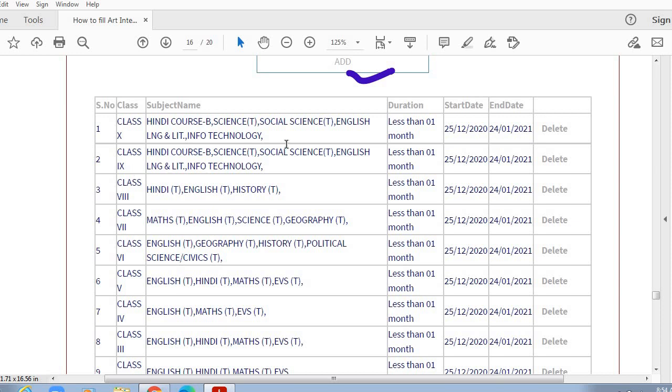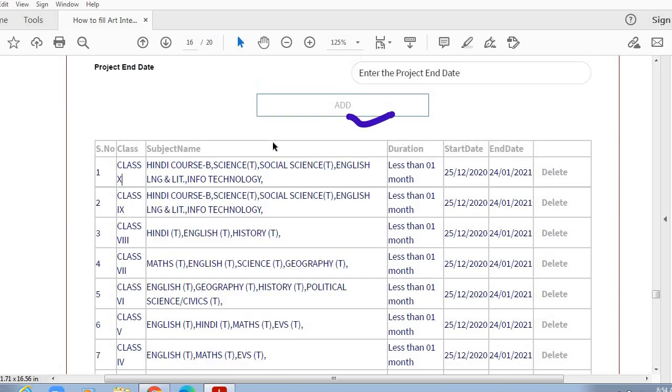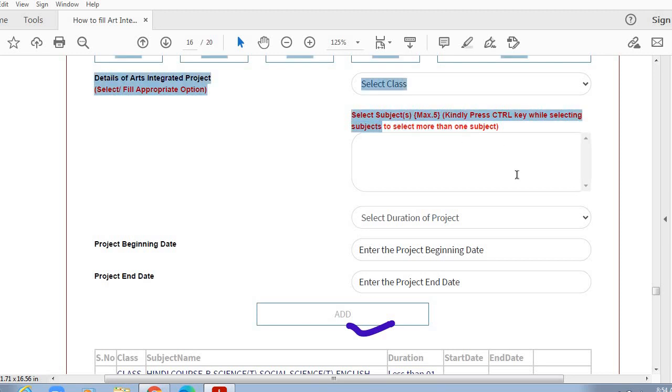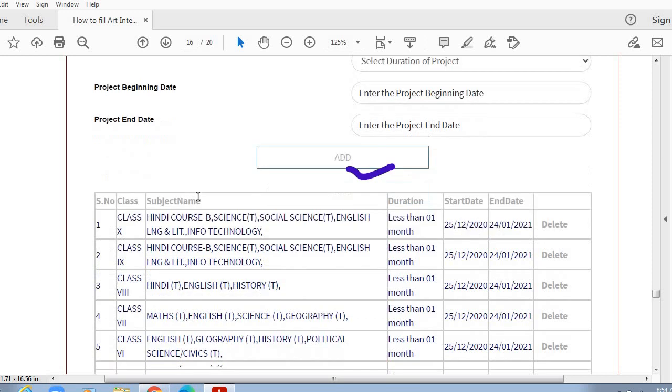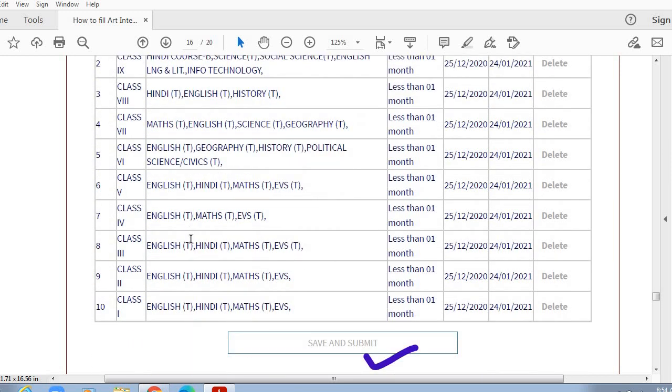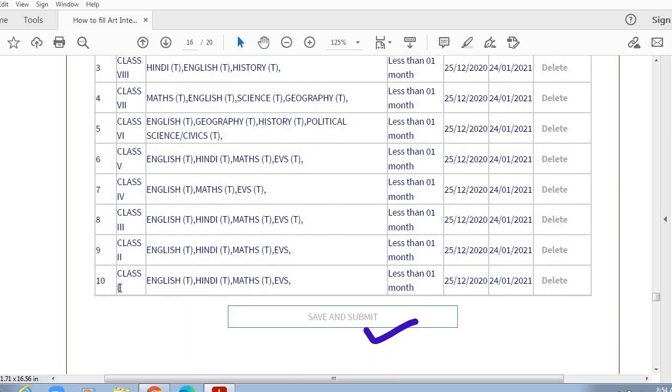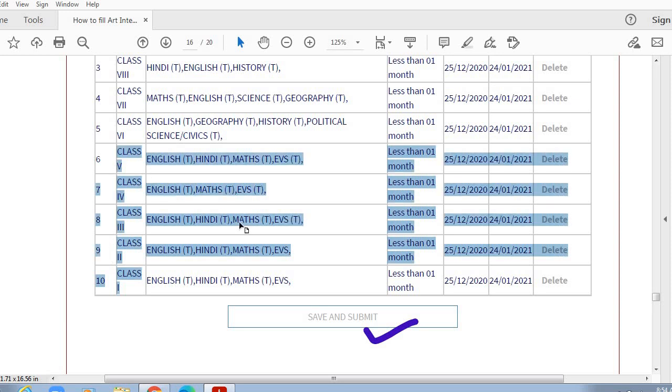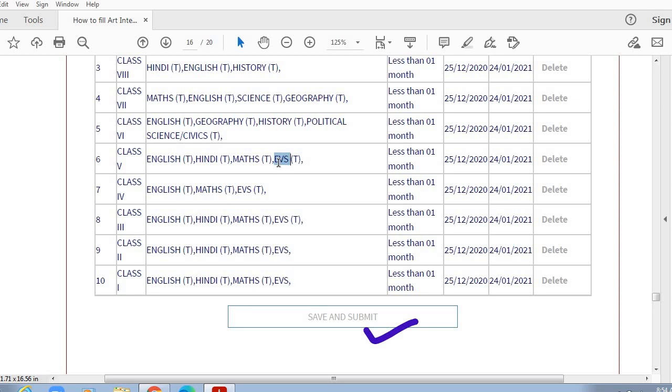See, for 9th and 10th, this drop down menu will give you the list of many subjects which are there for grade 9 and 10. However, when you select the subjects for lower grades like grade 1 to 5, the subjects will be limited, like English, Hindi, Maths and EVS. So up to 5th standard you will not see separate social science and science. So you will have the option of selecting only EVS.